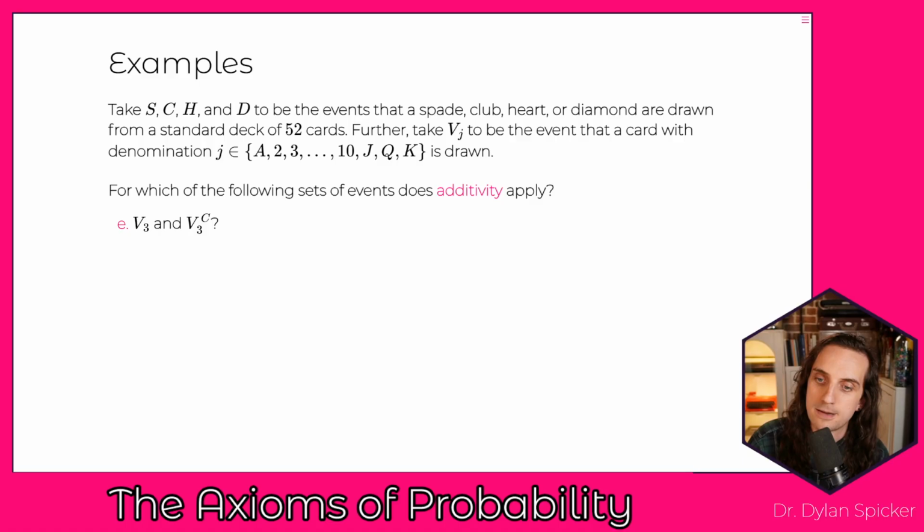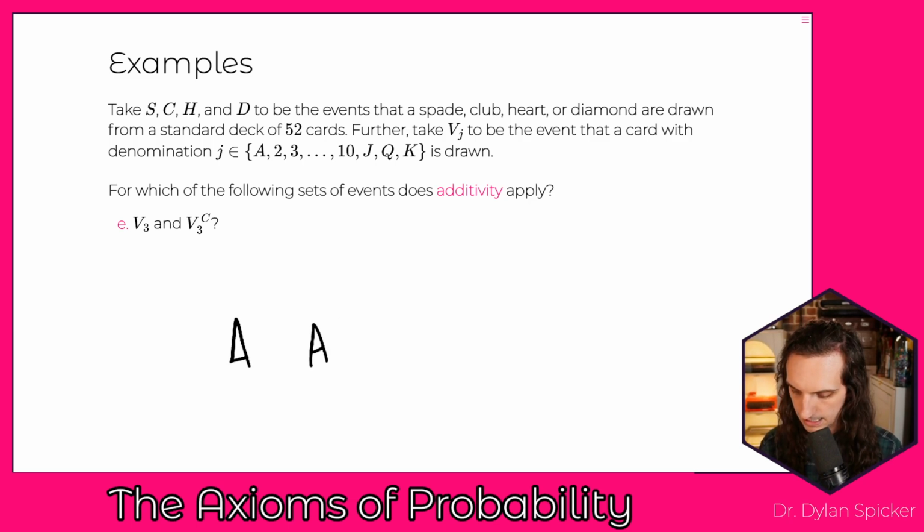Okay, a few more examples. What about V_3 and V_3 complement? Now, this is an interesting question, because we can think about this more generally. What if we were to just take A and A complement? Our complements refer to not A. So the complement of A has everything that is not in A in it, and nothing from A is in A complement, and vice versa.